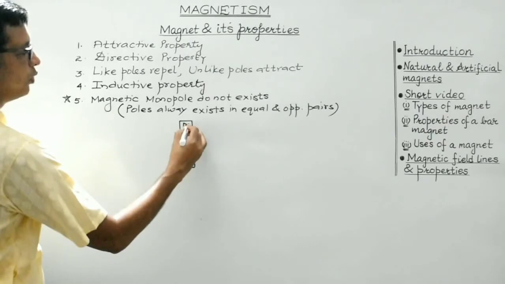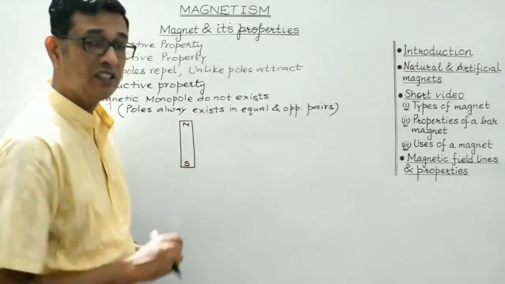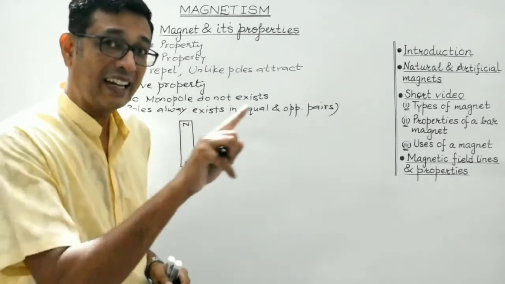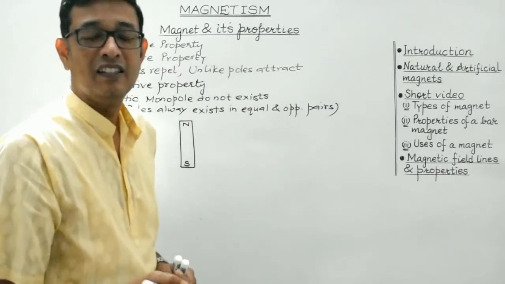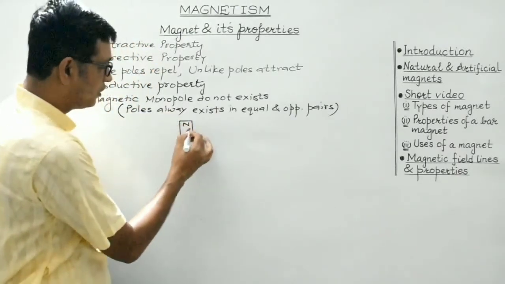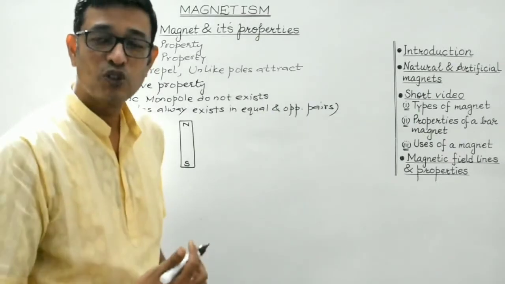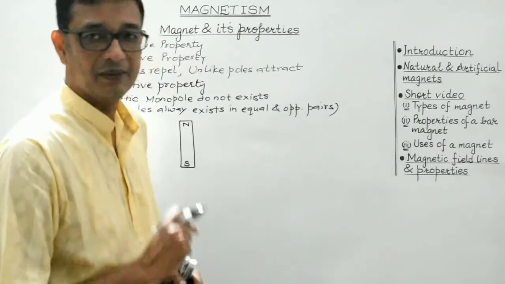This is the north pole and this is the south pole. And as you are aware, students, north and south, these are the two poles, and they are not exactly the end points of the bar magnet. They are near the end points, and these are the preferred regions near the ends of a bar magnet where the magnetic force of attraction is maximum, right?